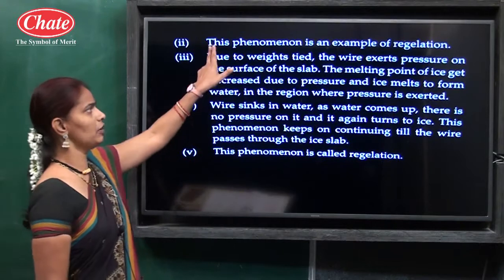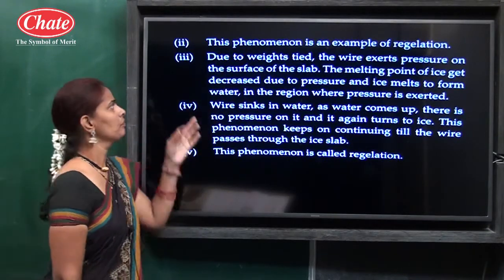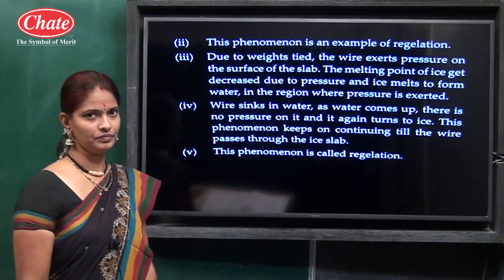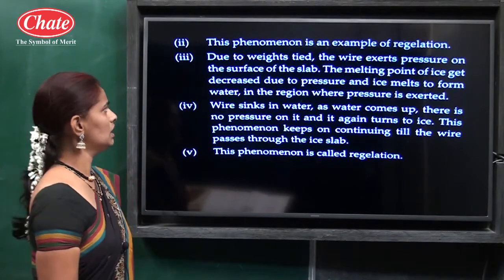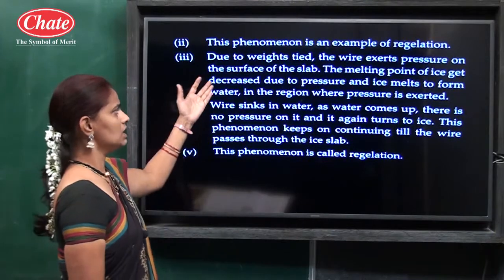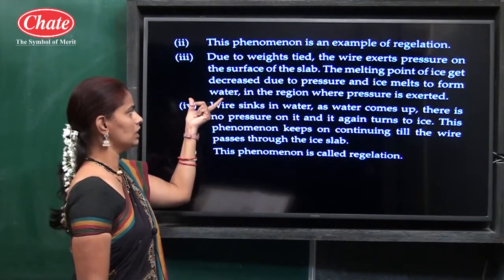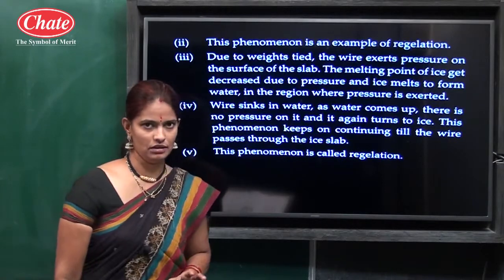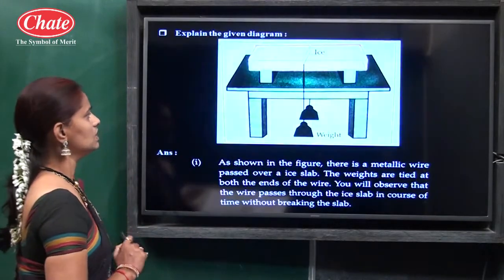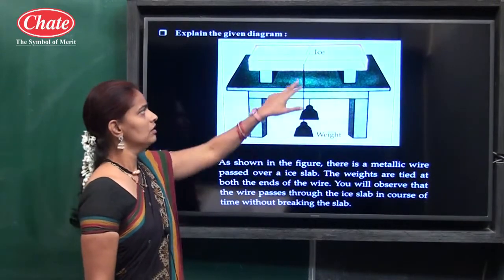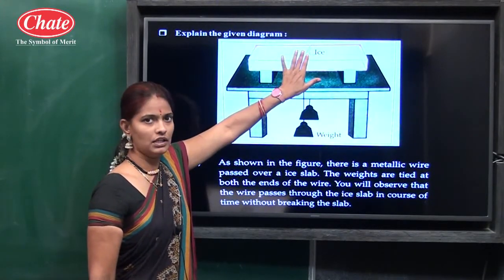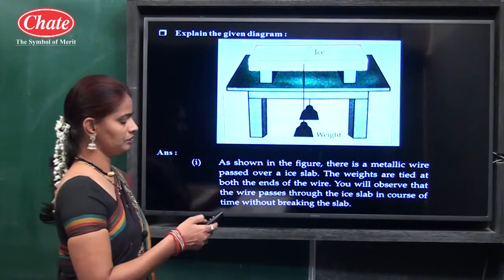The next point: this phenomenon is an example of regelation. Then the third point: due to the weights tied, the wire exerts pressure on the surface of the slab. The melting point of ice decreases due to pressure, and the ice melts to form water in the region where pressure is exerted. Due to these weights, pressure is produced, and due to this pressure the ice melts and converts into water.